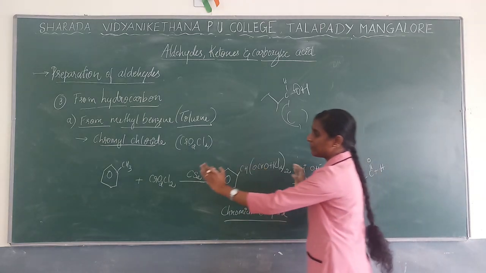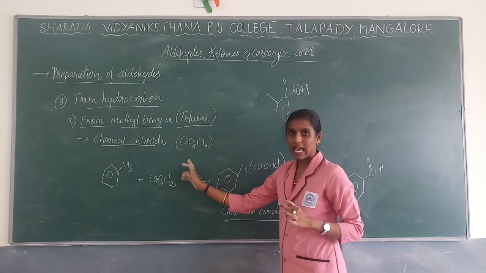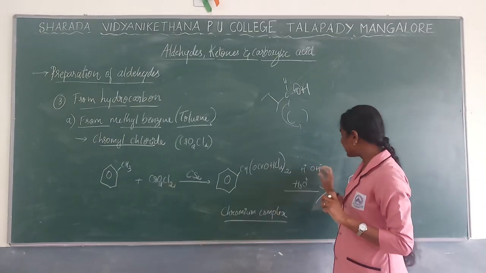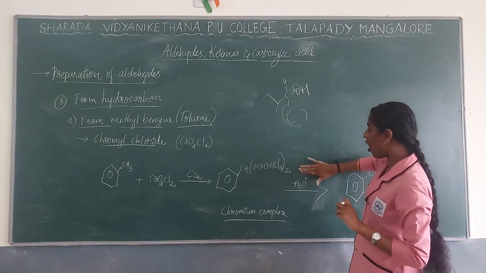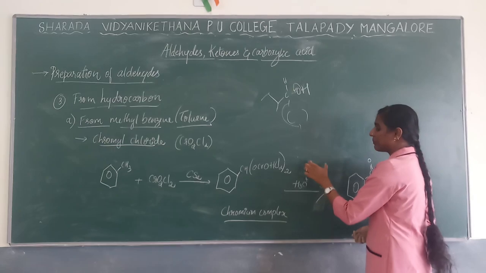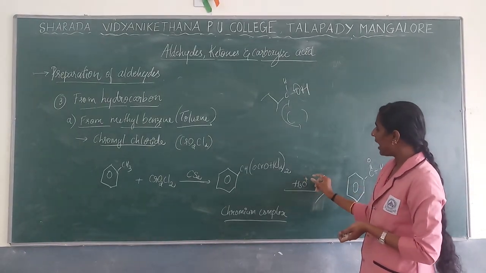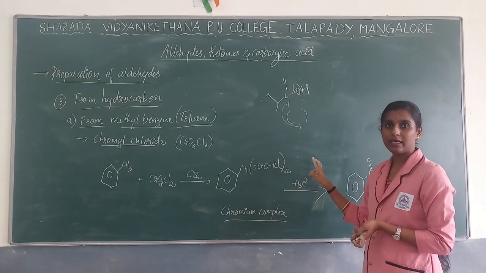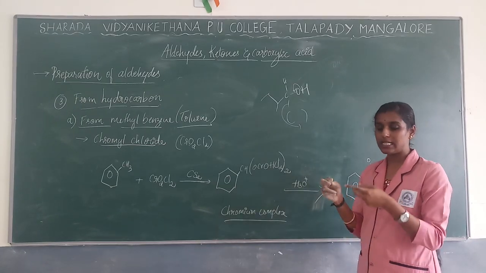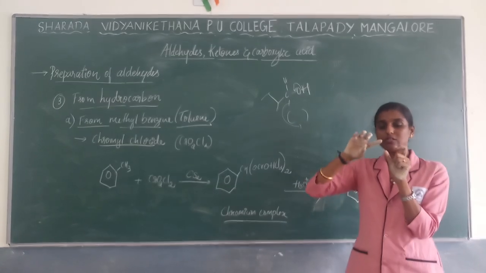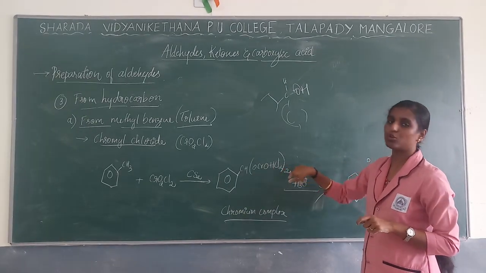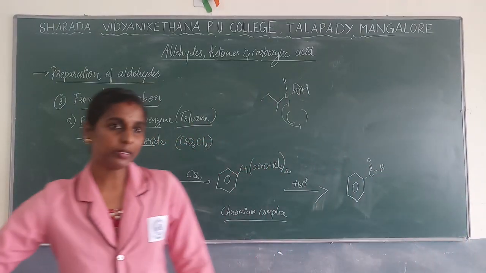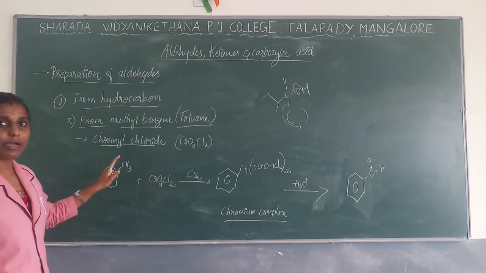So again I explain, in the presence of chromyl chloride as well as the catalyst carbon disulfide, you are going to get a chromium complex. Hydrolysis, you can write it as H2O or H3O plus or ions also. In the presence of this, what will happen? H plus and OH minus. When OH minus is added over here, one of the bonds will be removed. Again between O and hydrogen a bond will be there, that will be given to the carbon, so that another group also will be removed and you will get aldehyde as a product. So this is regarding chromyl chloride.